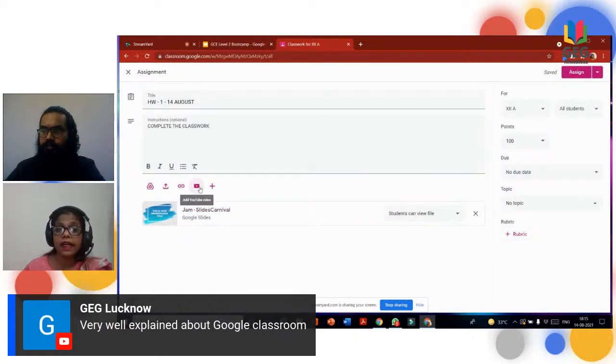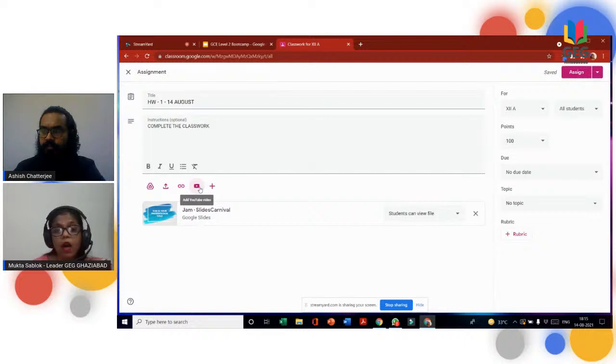You can directly search YouTube, and if you do not want to create it before, you can click over the plus, and any of these types, docs, slides, sheets, drawings, forms, you can create while assigning. It's not compulsory to create it beforehand. So you can create any of your files while giving the assignment.